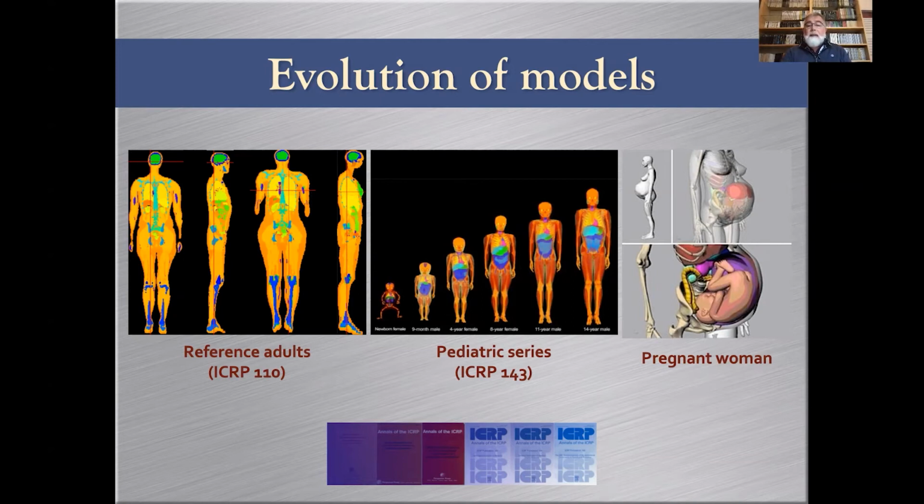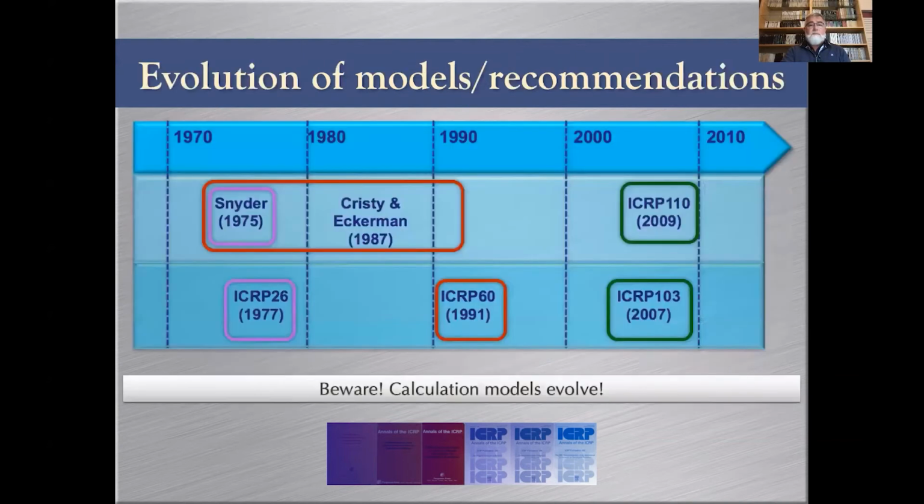And then there's a pregnant woman model that has not been endorsed by ICRP, but has been published. As you can see, we have a much more refined model of women at different stages of pregnancy that are available for imaging or absorbed dose calculations.